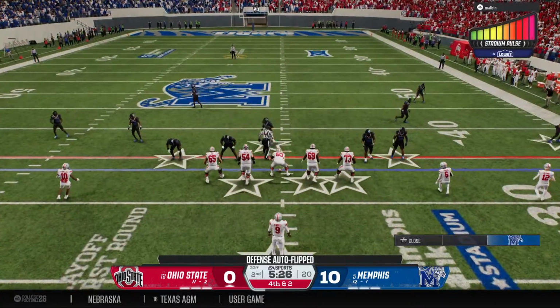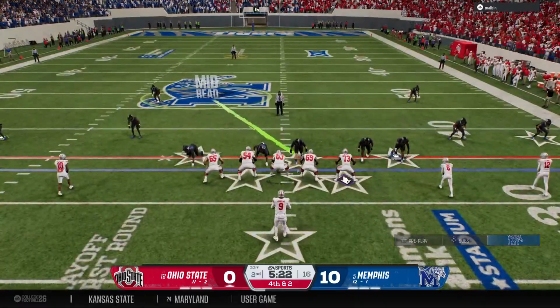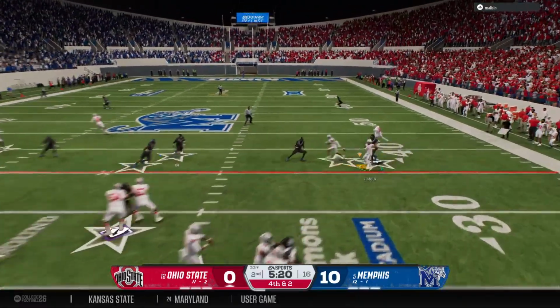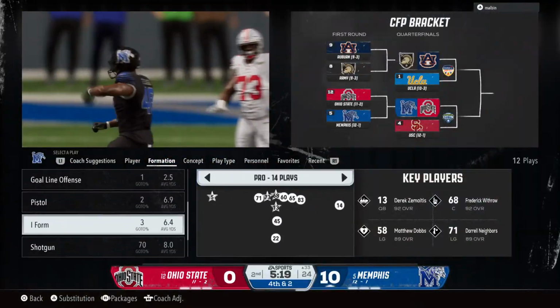4th down and 2 in their own territory. Coach shows no hesitation. The offense is on the field. Drops back from the shotgun, looking for an open man. And they can't connect. A costly turnover on downs.